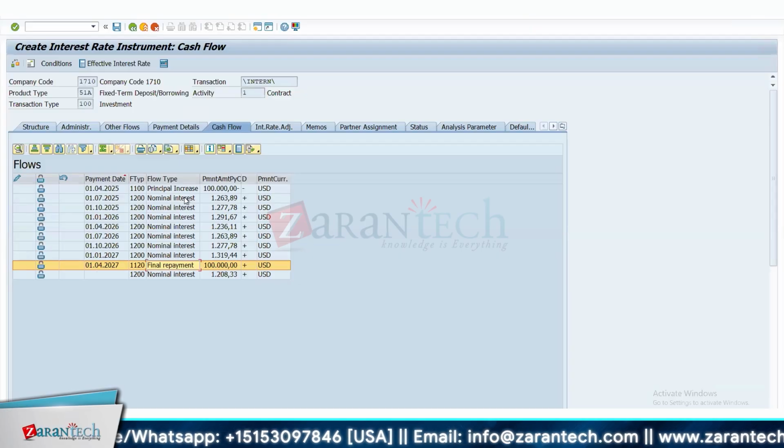You are explaining some other flows. Other flows are like some exceptional charges, is it? Not exceptional, but there can be some other charges, right? Like a bank charge, maybe some penalty or legal fees. There are different types of fees. Fees can be there, upfront fee, etc. So once this cash flow is clear, right?